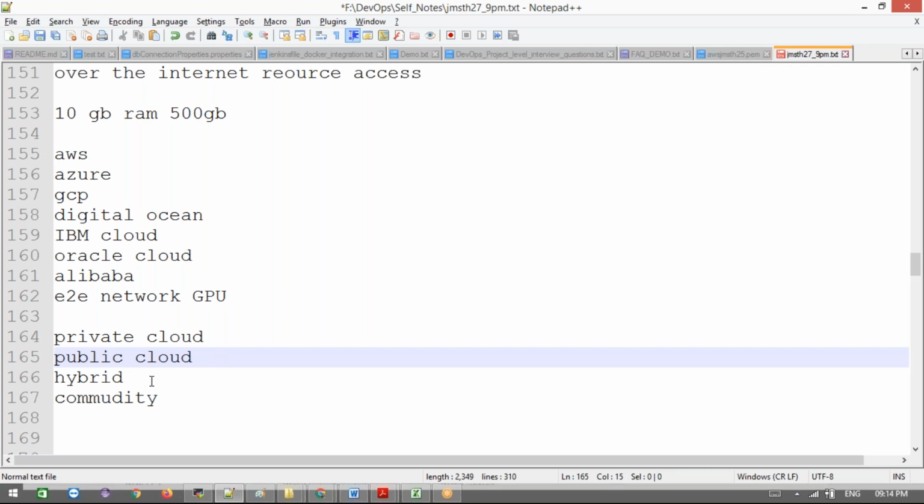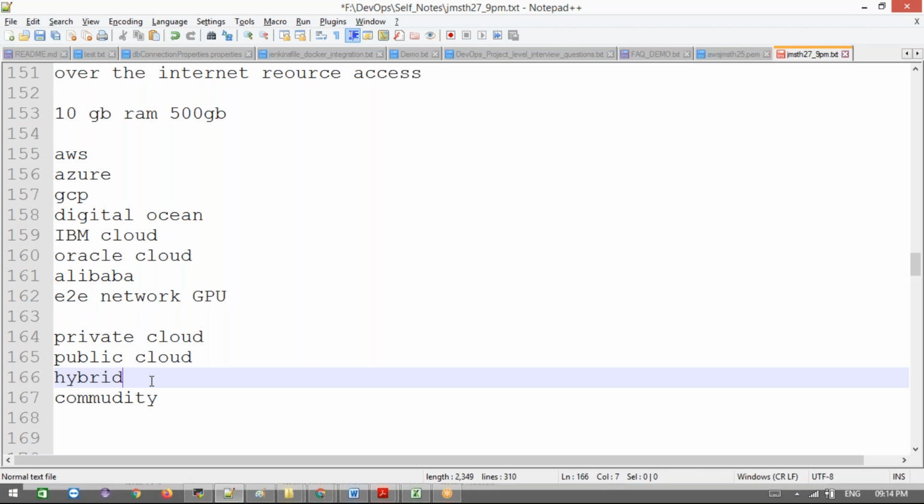The hybrid cloud is a combination of on-premises and public cloud. We can use on-premises and public cloud together. What is on-premises first?